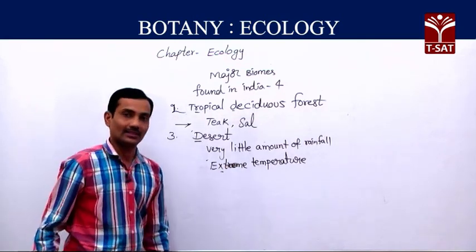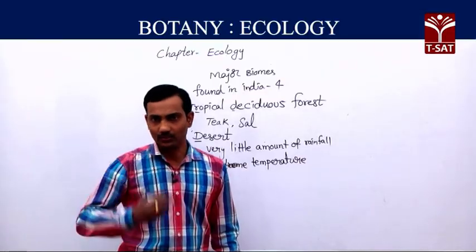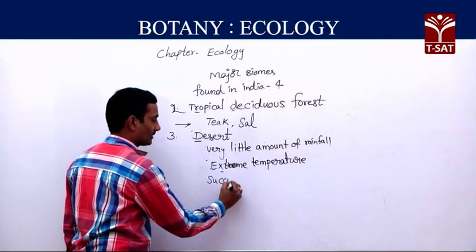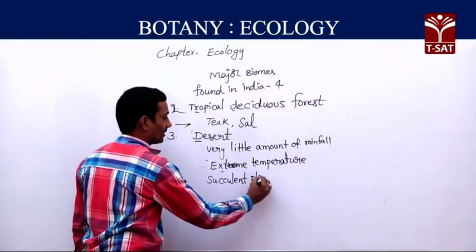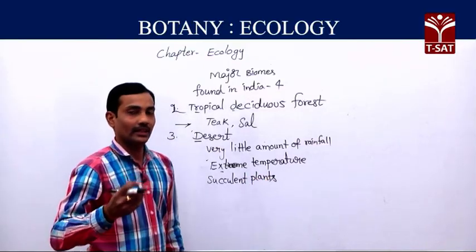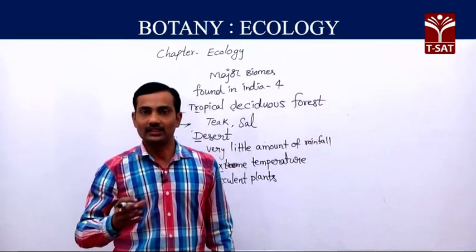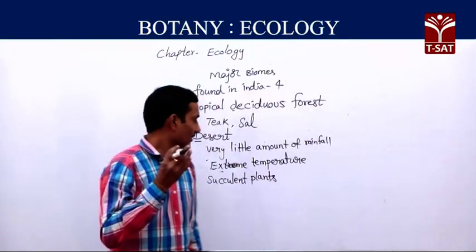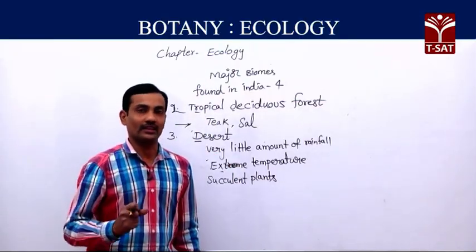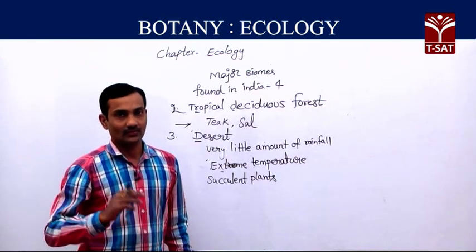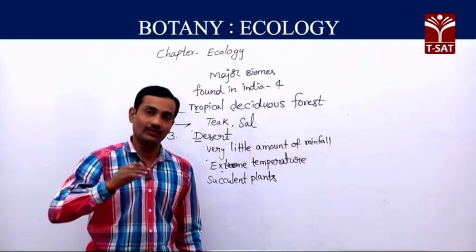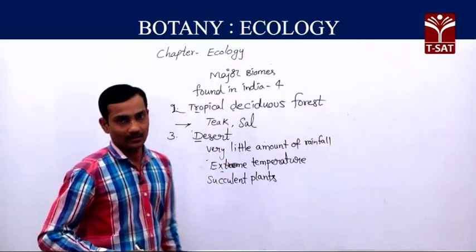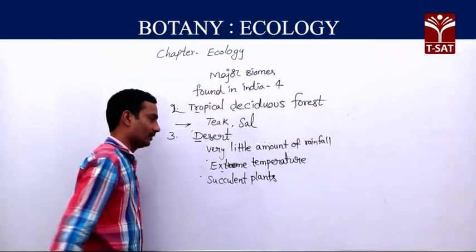So plants found in desert areas, many of them are succulent plants. Succulent plants means their plant organs, plant parts, are fleshy. During monsoon season, whenever rainfall occurs, these plants store water in the form of mucilage. Whenever water availability is very low, that stored mucilaginous water is used by the plants. Such types of plants you can usually find.